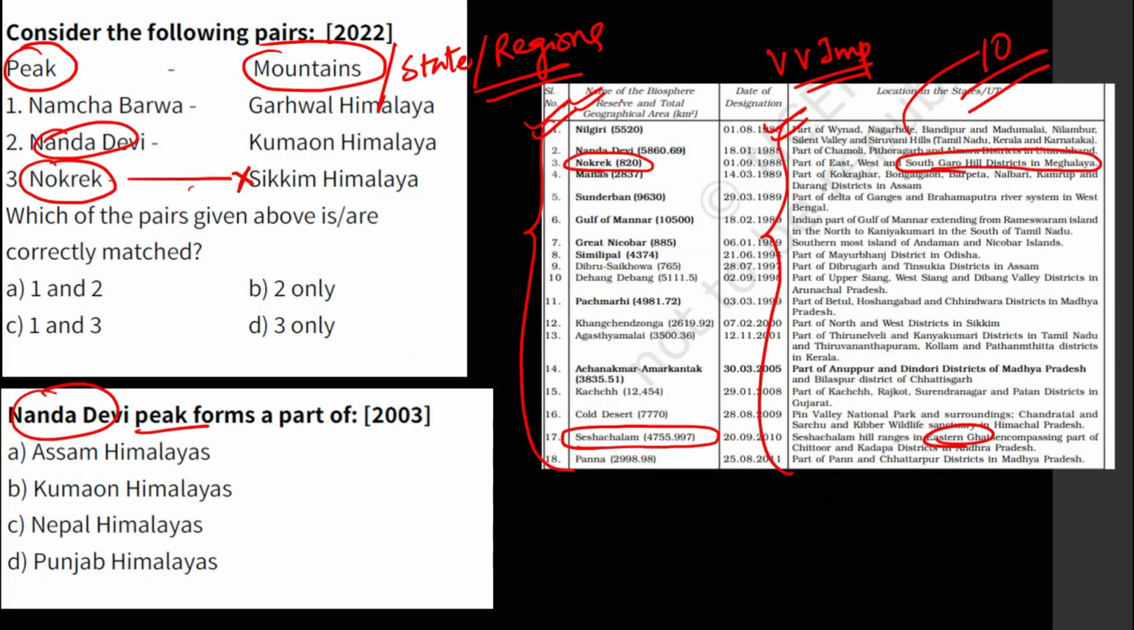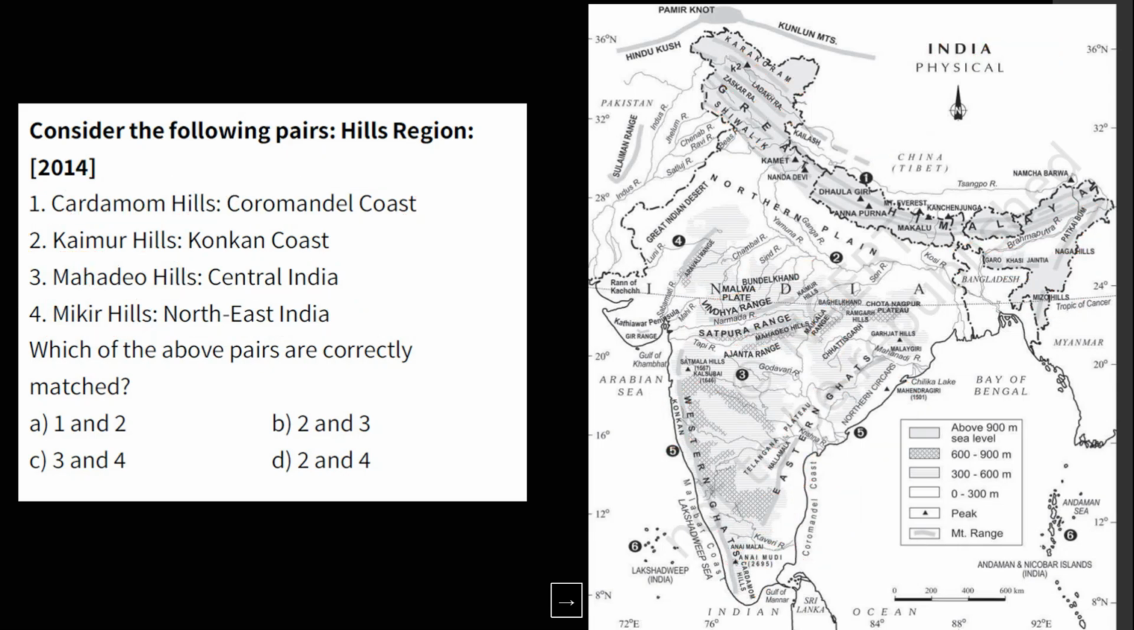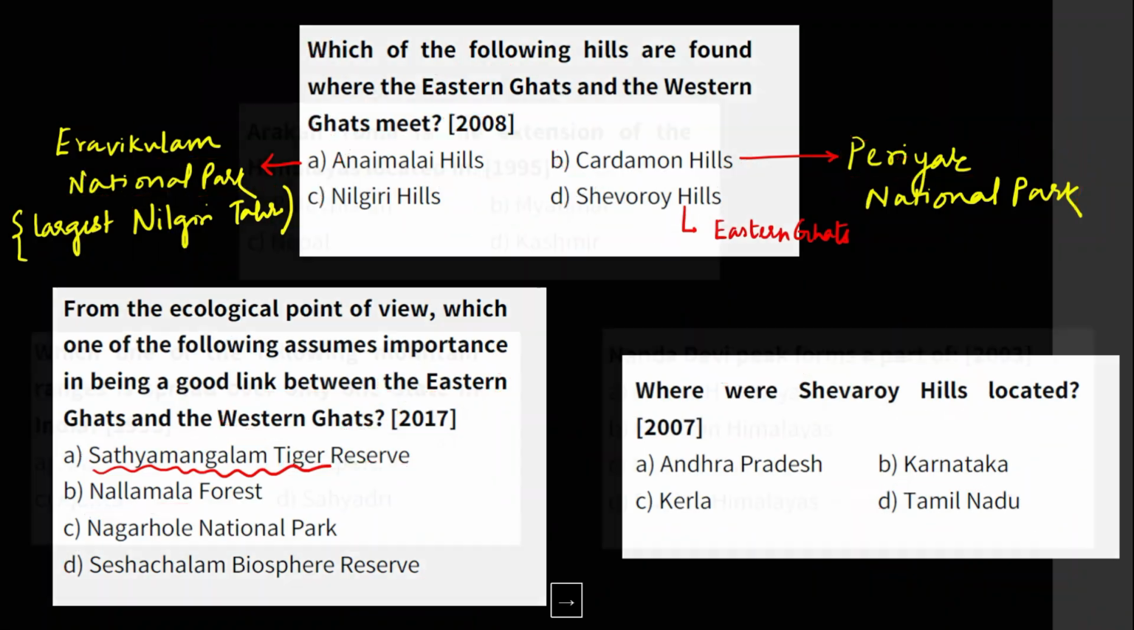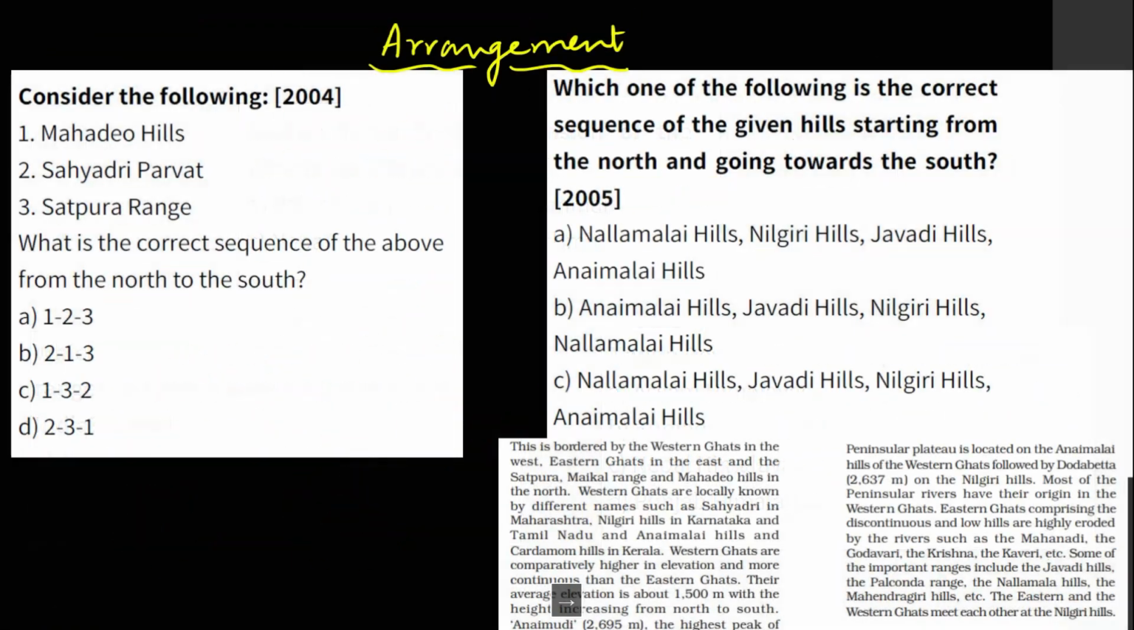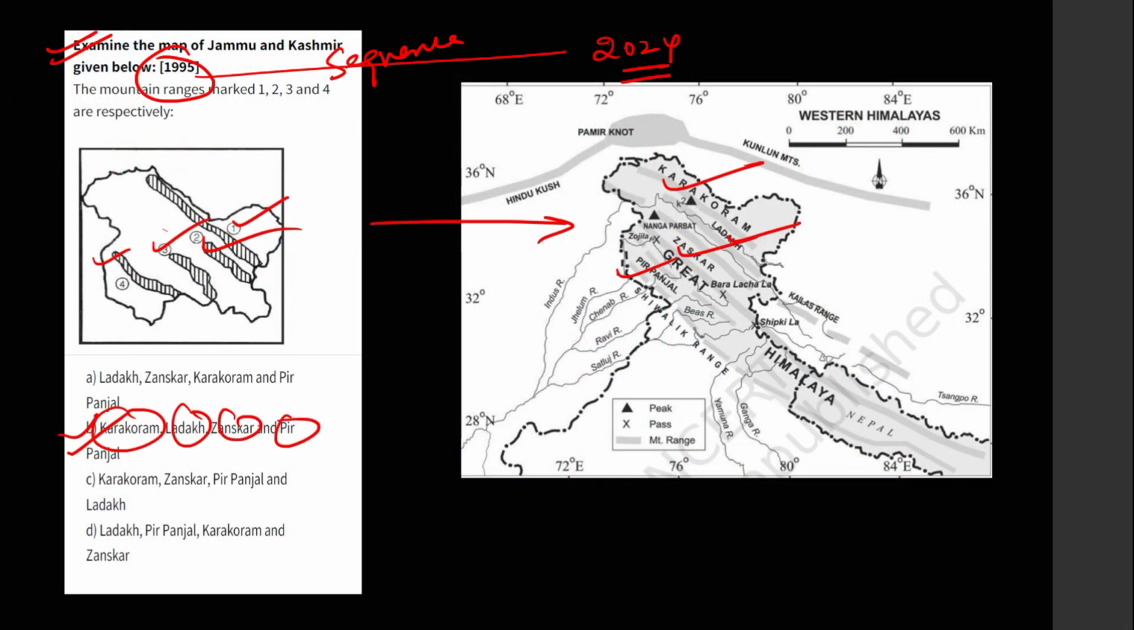plus chapter 5, this table. Each and every location, just read this. Kanchenjunga, Sikkim. Agastmalai, where is it? Just go through it. And I'm promising you that you will be able to solve every question like this. So like this, you have to do a detailed analysis.